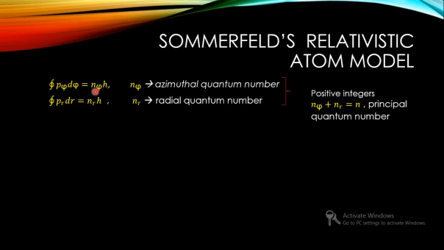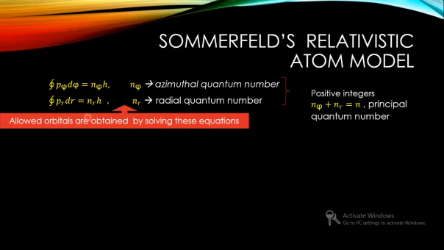And by solving these two equations, we'll get to know which are the allowed orbits possible for an electron to revolve around the nucleus. That is what was mentioned by Bohr also. Bohr considered it in terms of the principal quantum number, while Sommerfeld is considering it in terms of two quantum numbers, that is n phi and nr, in particular n phi.